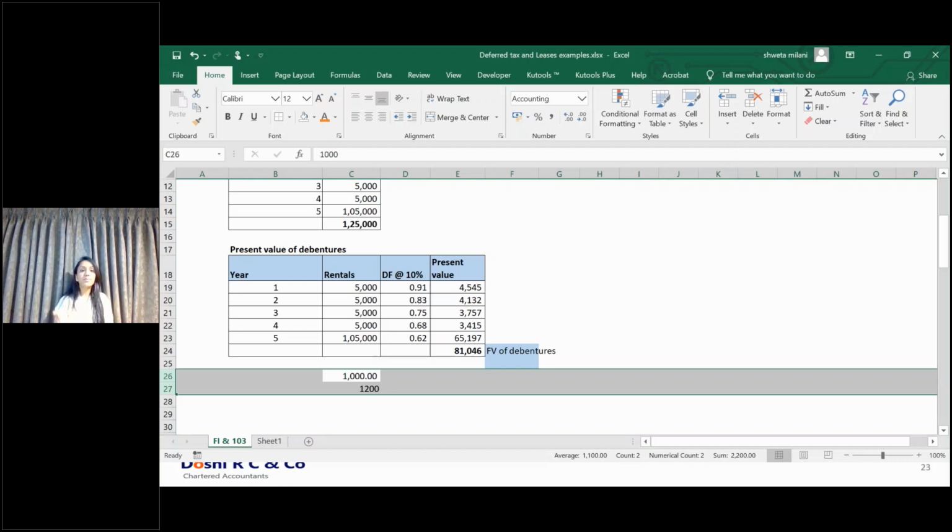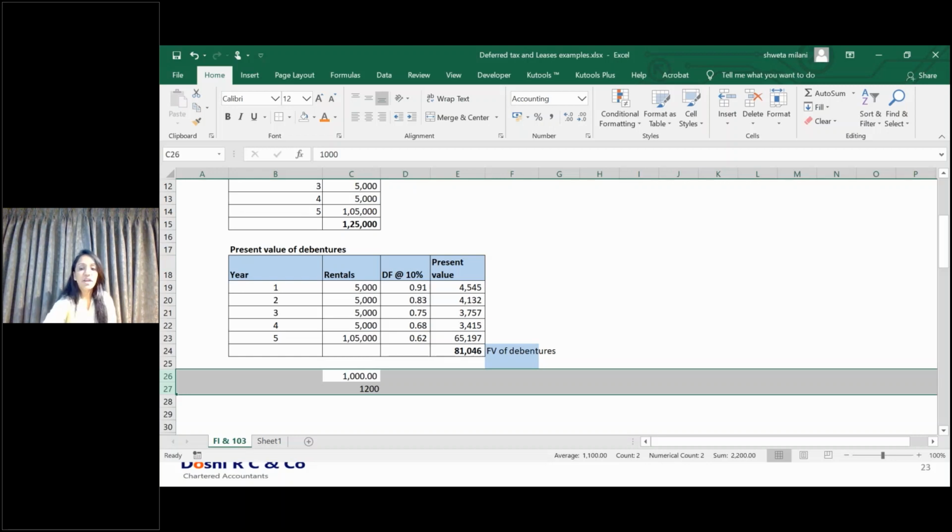So in this case, the borrowings or your loan from the bank are measured at amortized cost. You're present valuing that loan, but it is not making any difference because your loan is at a fair market rate of interest. Okay. Now take another example where the loan is not at a fair market rate of interest.